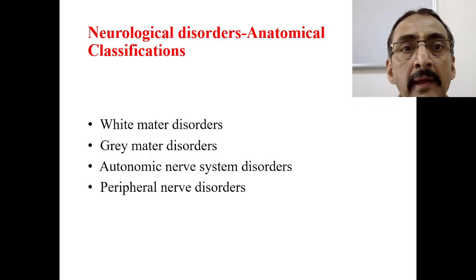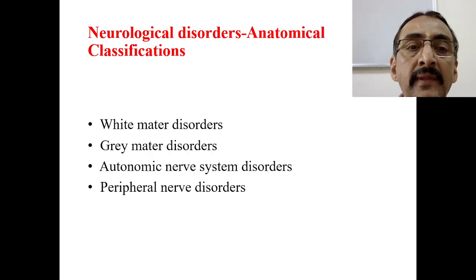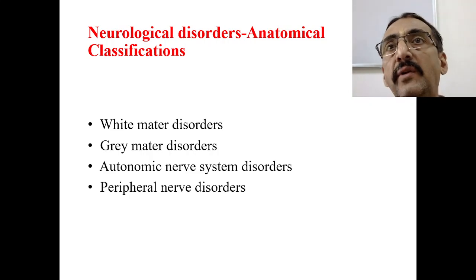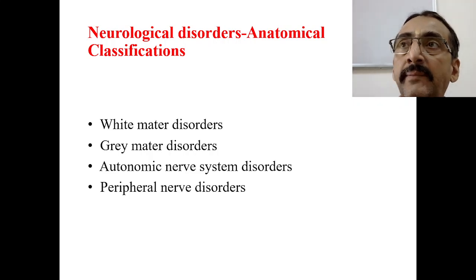Therefore, when the patient comes to you, first decide whether this neurological disorder is related to the white matter of the brain and spinal cord, whether it is related to the grey matter of the brain, whether it is related to the autonomic nervous system, or whether it is a purely peripheral nerve disorder.